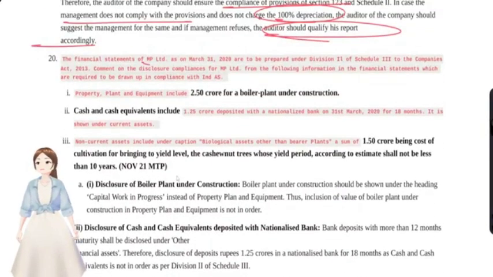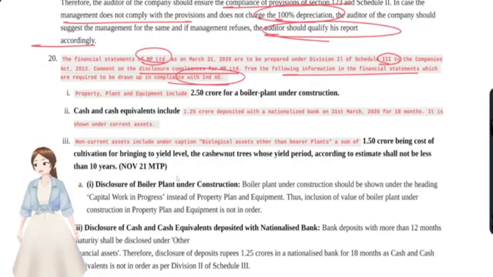The financial statements of MP Limited are to be prepared under Division 1 of Schedule 3 of the Companies Act 2013. Comment on the disclosure compliances. Disclosure compliance under Schedule 3 from the following information in the financial statements, which are required to be drawn up in compliance with Ind AS.